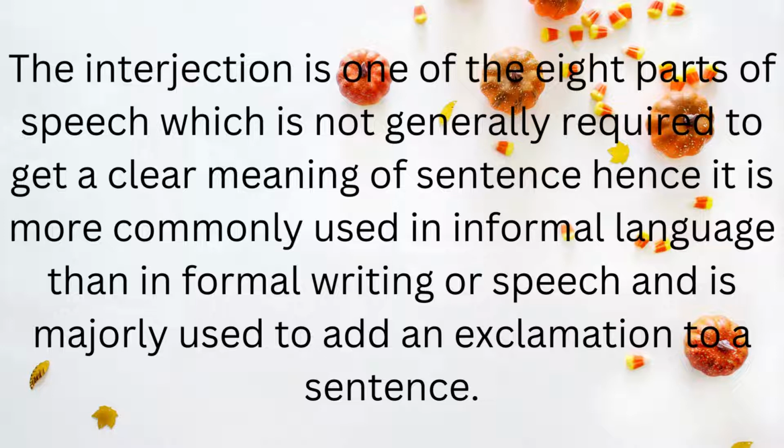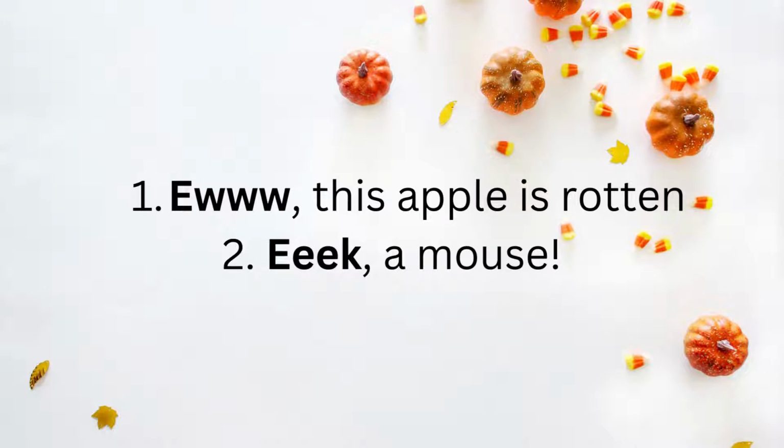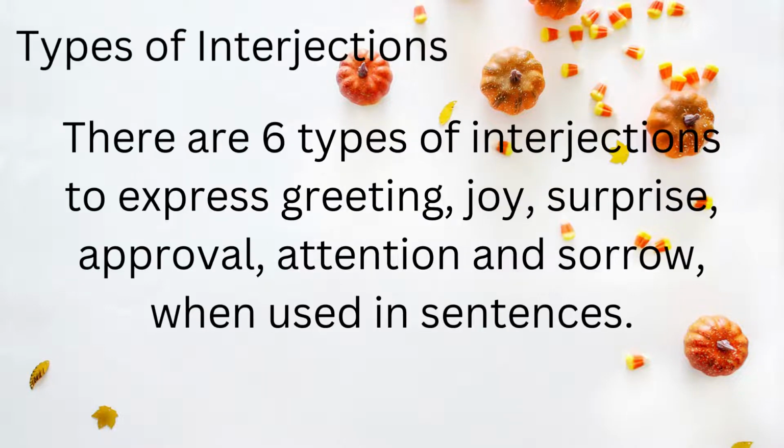It does not have anything to do with the grammatical structure, but it only gives us the feeling of the speaker or the writer. For example, if someone says, "Oh, this apple is rotten," so "oh" shows his expression, his feeling, his awkwardness that the apple is rotten. Second example is "Eek, a mouse." So "eek" is an interjection. There are six types of interjections to express greetings, joy, surprise, approval, attention, and sorrow when used in a sentence.